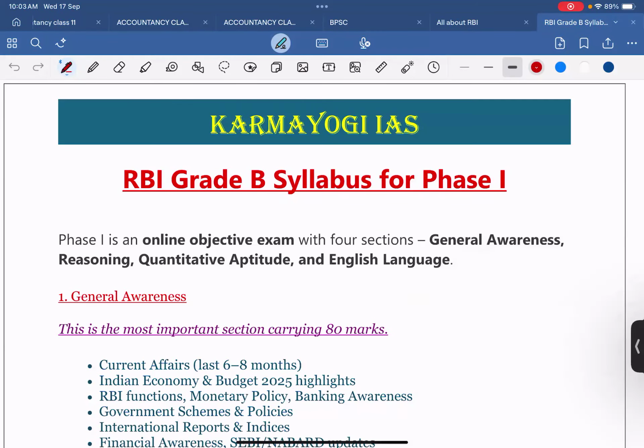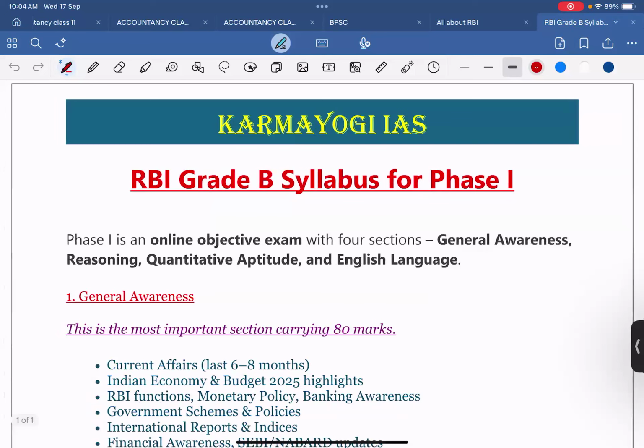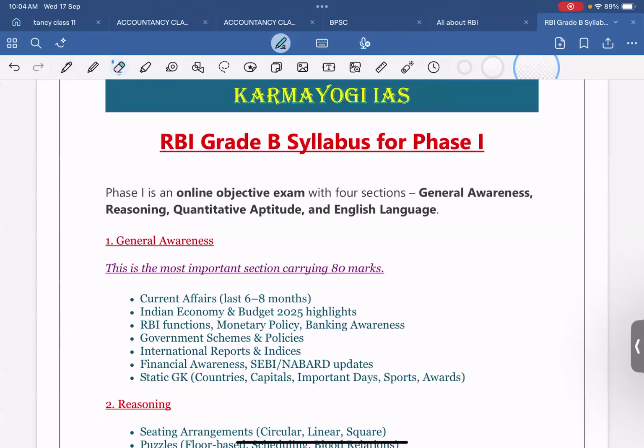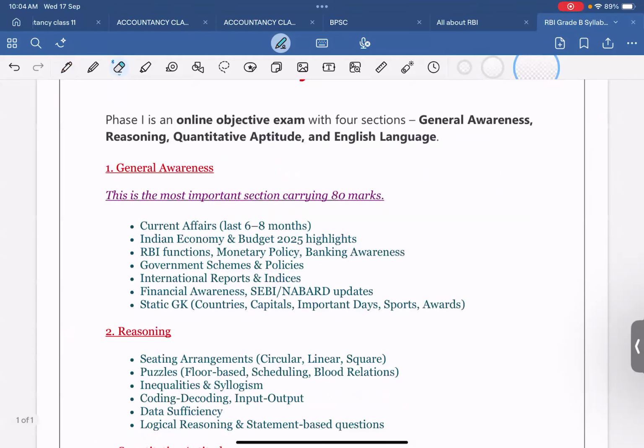So after this class, you have to do one thing. You have to just go through the PYQs of the RBI Grade B. Just go through PYQs. You will find that there are 4 sections, as these are the things which you don't know. The general awareness part is the most prominent and important part, and that is also very much defined by the commission itself.